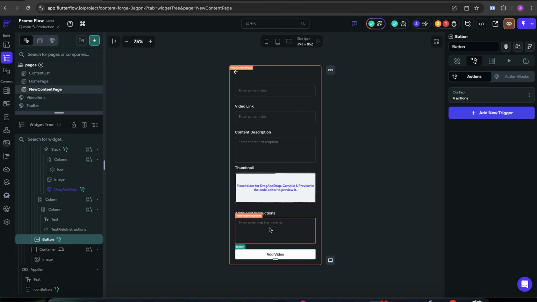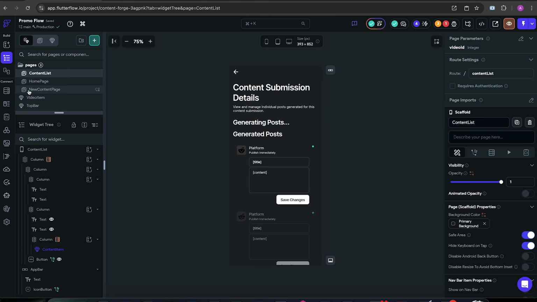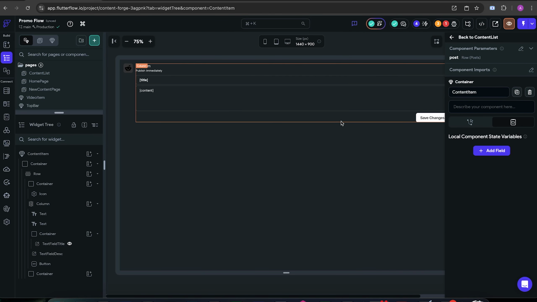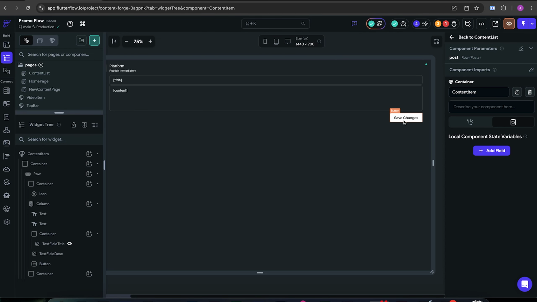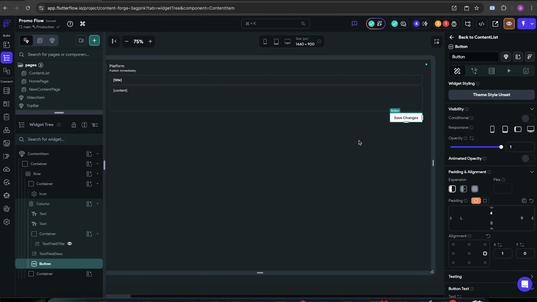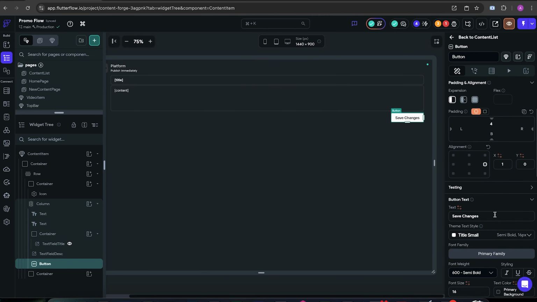Next step, I guess, is to test it. Let's check content list 2. Oh, over here, I forgot something. Here we need to let the user save the changes. How do we do that? First of all, we only allow the user to click on it if they make some changes over here. So how do we do that?